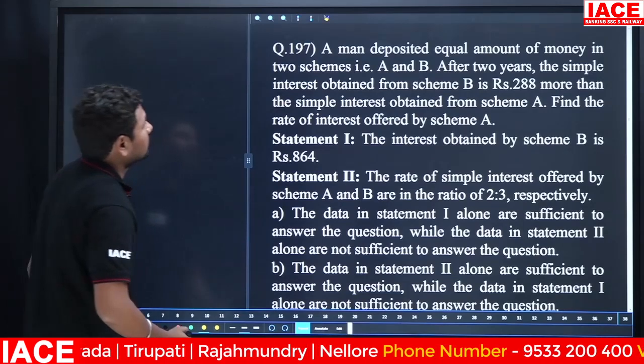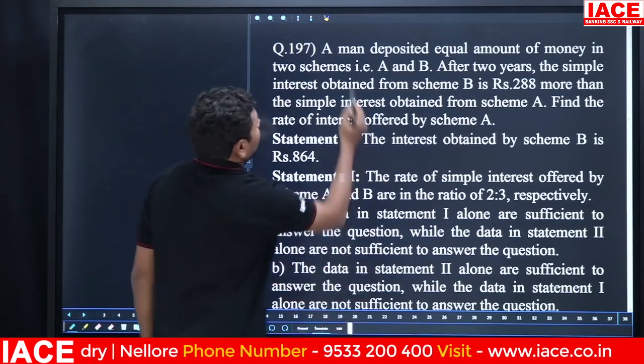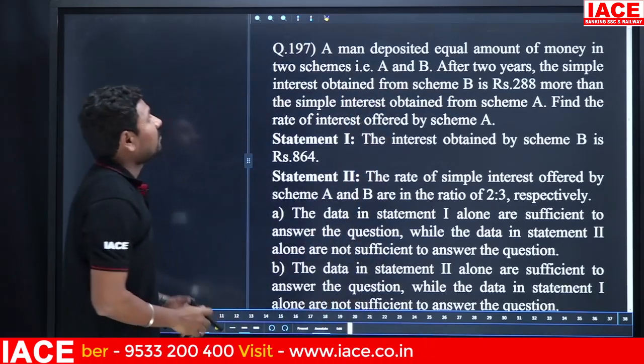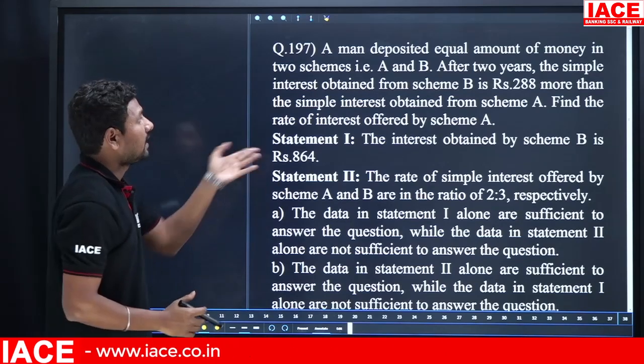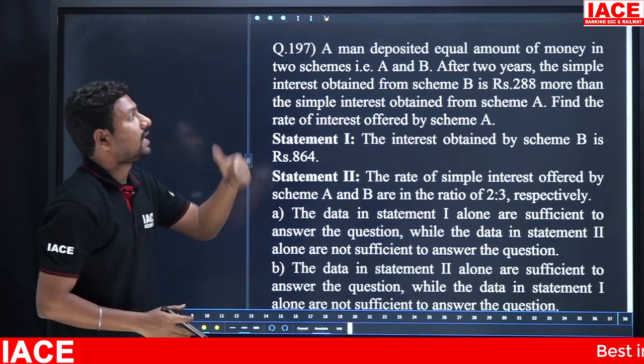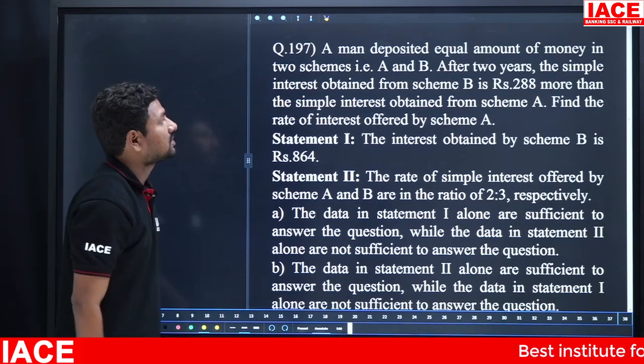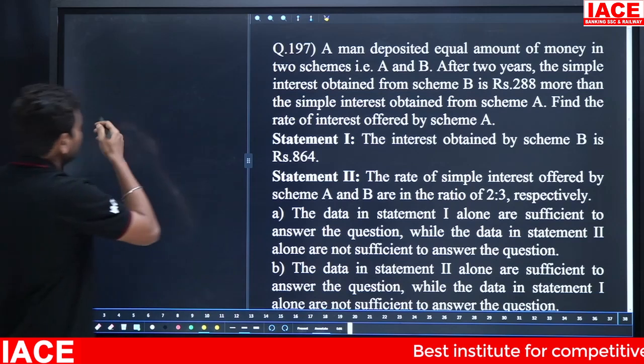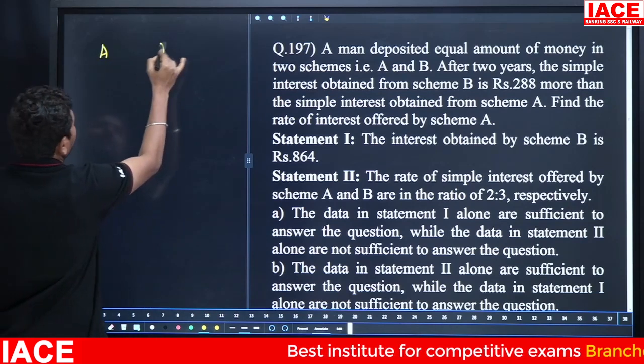Let's check the next one. A man deposited equal amount of money to schemes A and B. After 2 years, the simple interest obtained from scheme B is 288 rupees more than the simple interest obtained from scheme A.